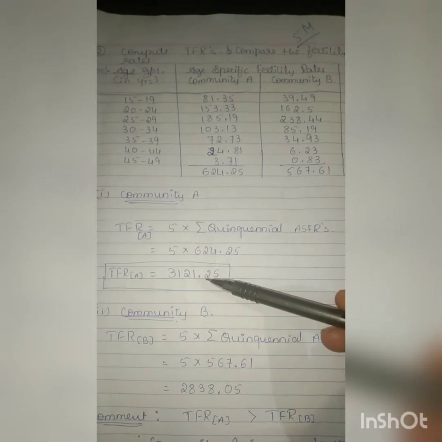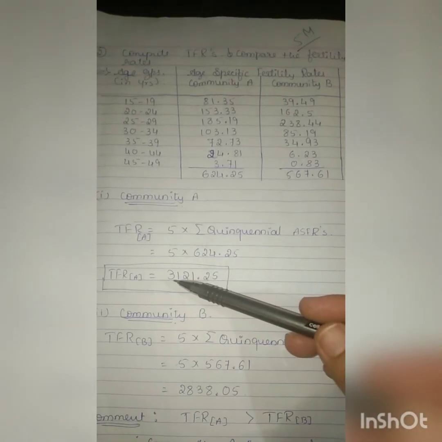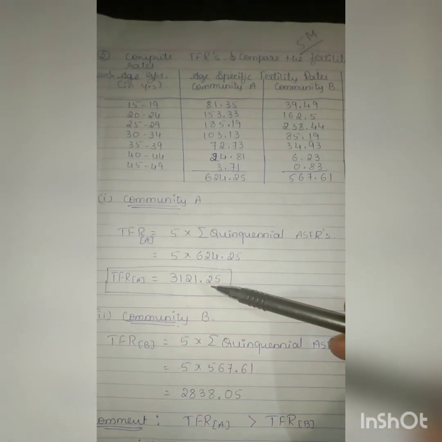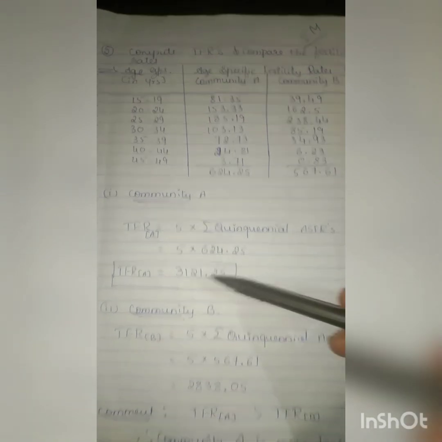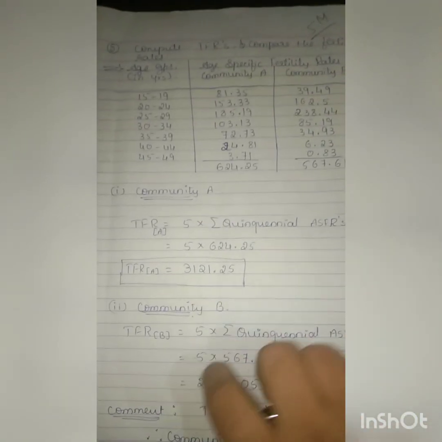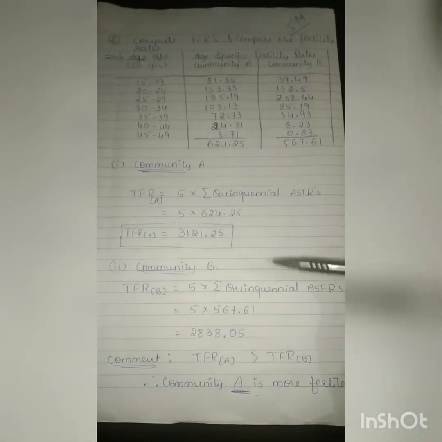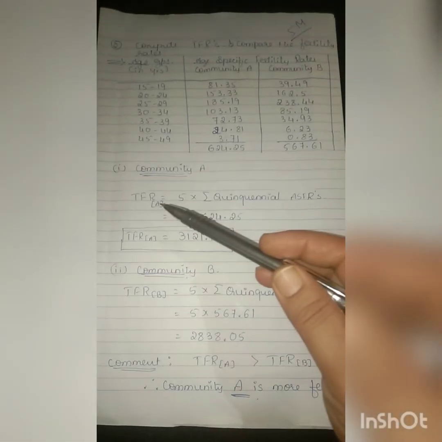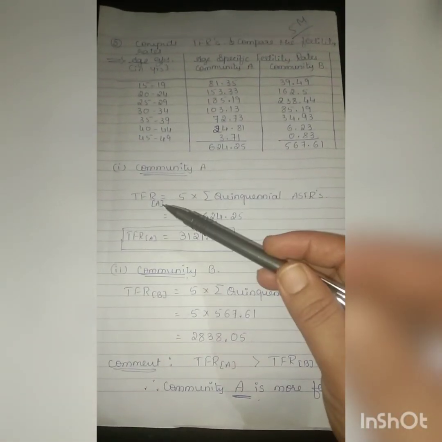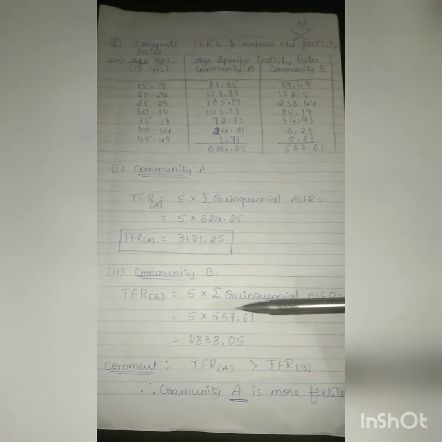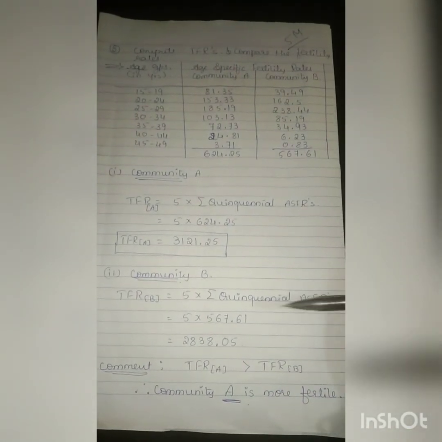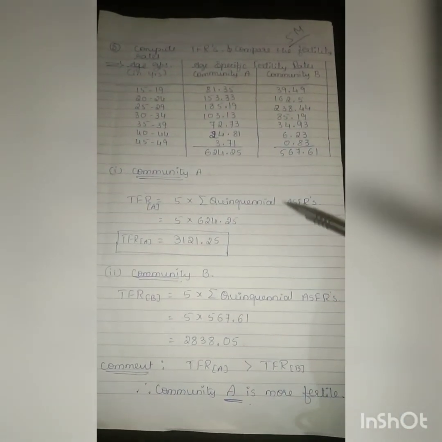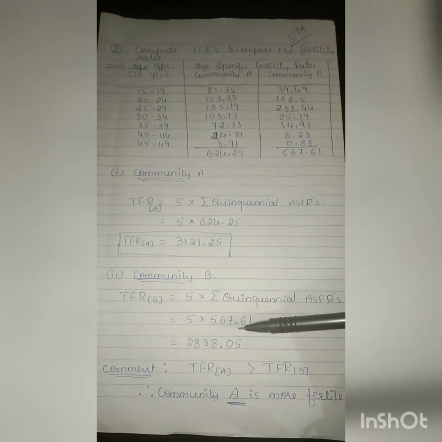Substitute and get the result: 3121.25. And one more, community B. TFR for B is equal to 5 into quinquennial ASFRs, the same thing. I have differentiated like this, A and B. This total is 567.61, giving 2838.05.